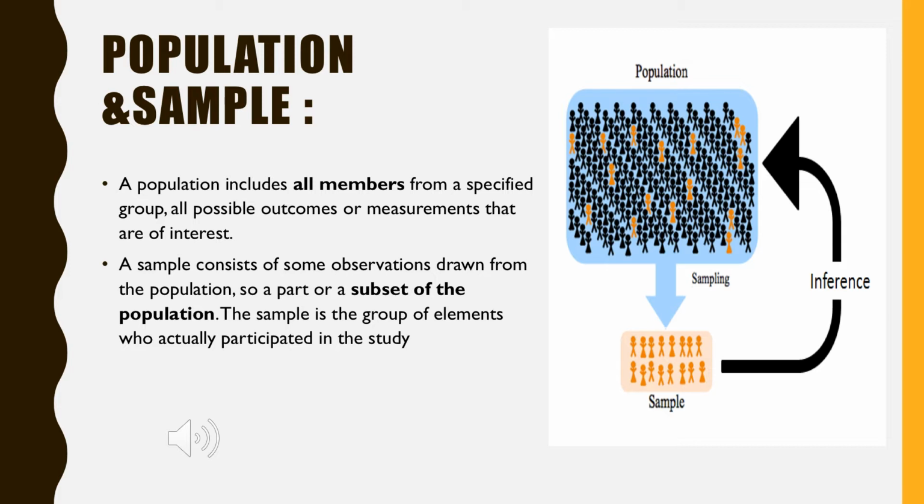So you can see the image over here. Population includes a huge number, whereas for a sample, from this population we are picking out a few people or a few things to do the research. That is nothing but a sample.